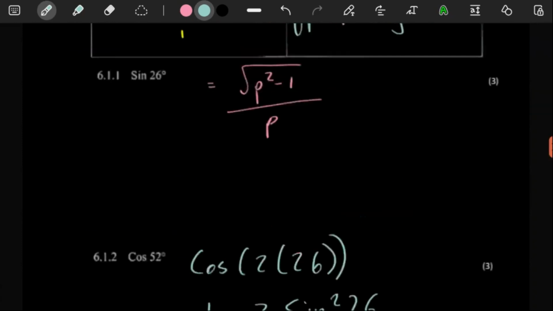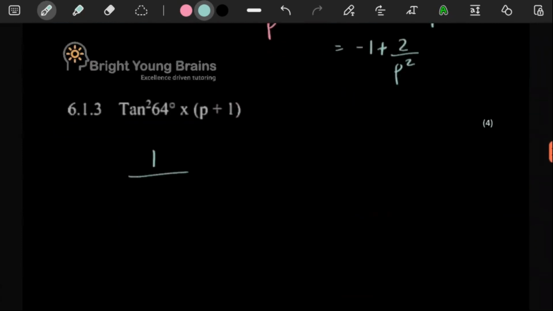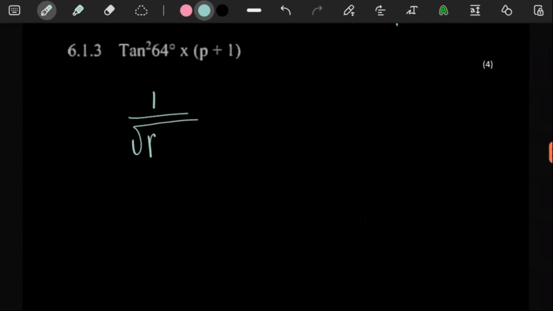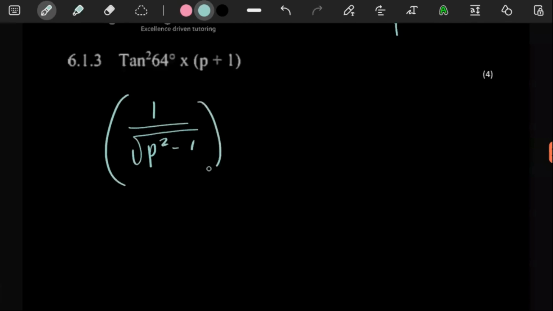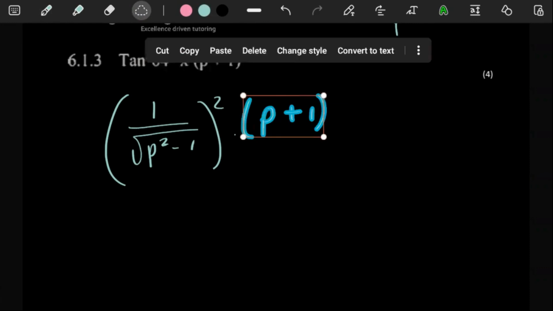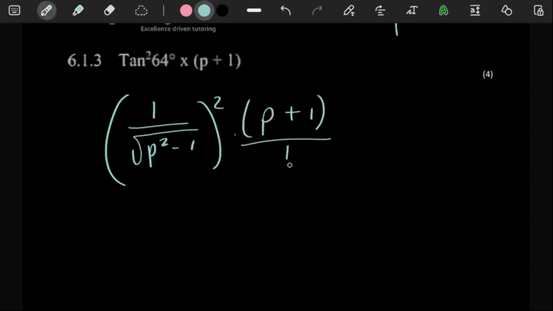tan 64 is opposite over adjacent, which is just square root of p squared minus 1. And then this whole thing is squared, right? This thing is being multiplied by p plus 1. Let me actually put this on top. So with all this being said, if you multiply, so 1 squared is just the 1. This whole thing here is squared. The square root would cancel the square. So you have p squared minus 1.